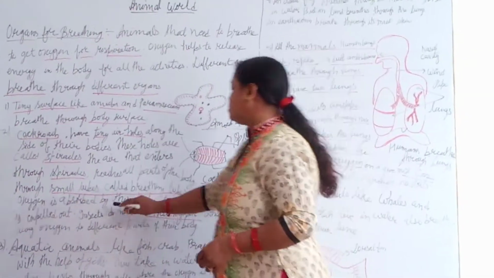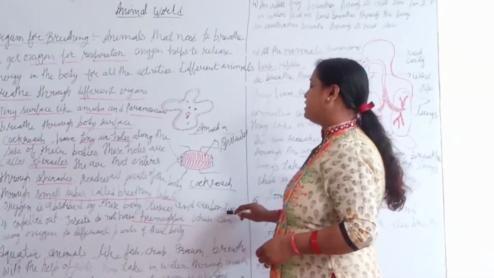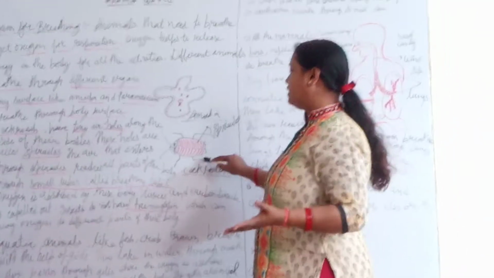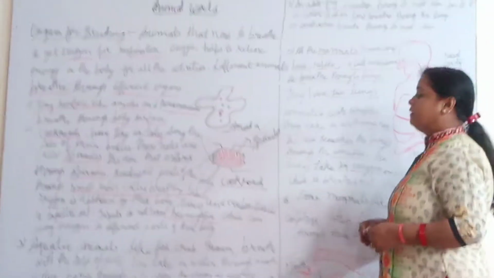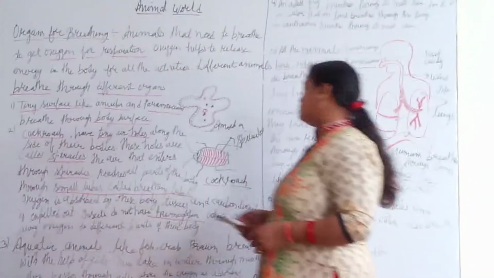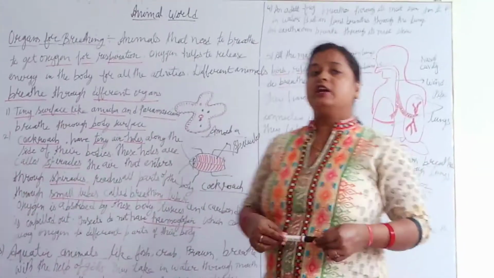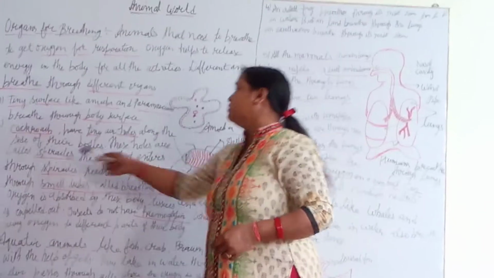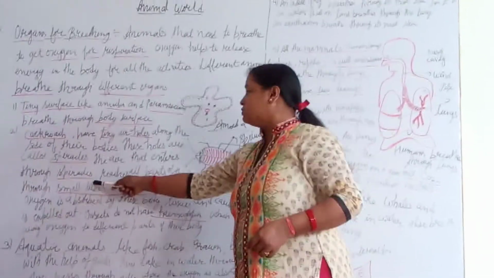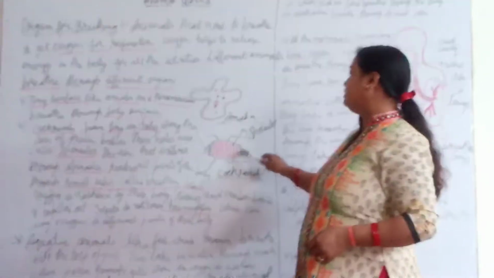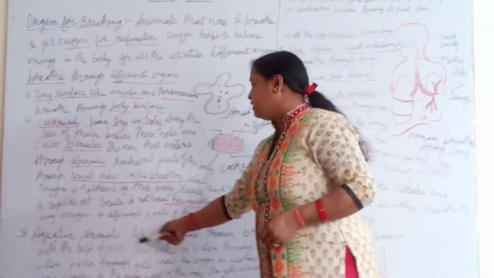Oxygen is absorbed by the body tissues and carbon dioxide is expelled. You are looking at how oxygen is supplied to all parts of the body, and carbon dioxide is expelled. Insects do not have hemoglobin, which carries oxygen to different parts of the body. But they breathe with the help of the tiny holes called spiracles. The air enters through spiracles, reaches all parts of the body through small tubes called breathing tubes. Clear?